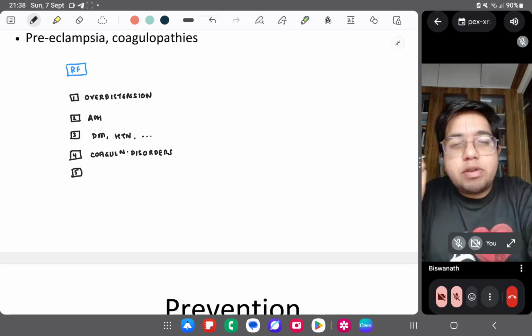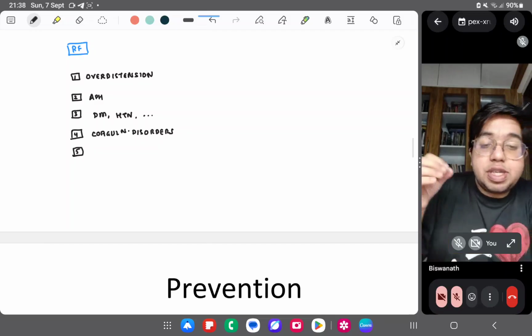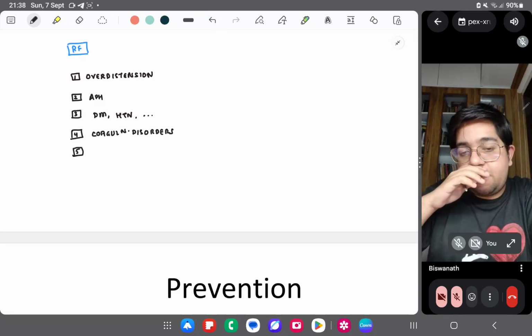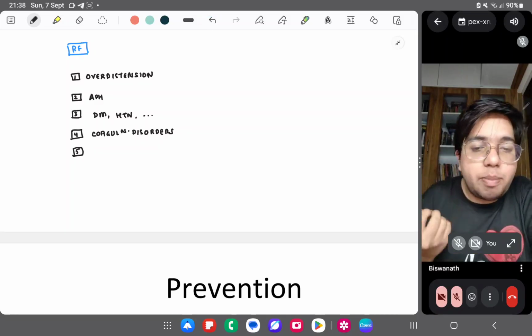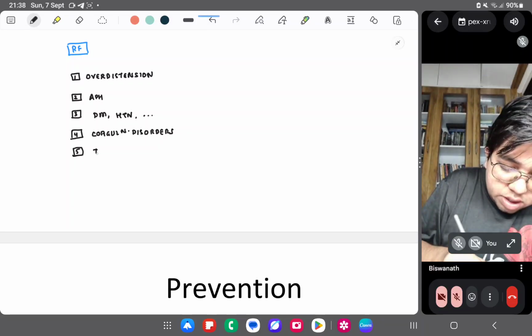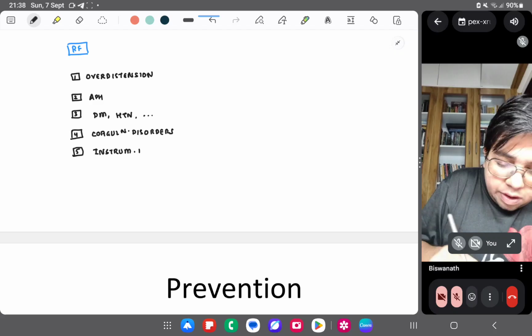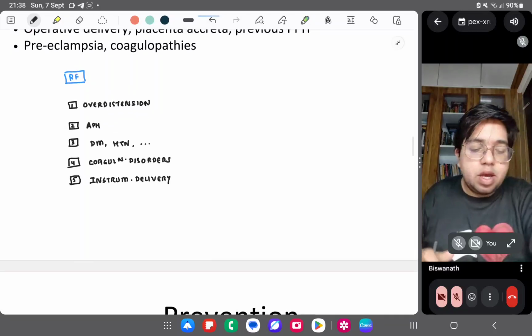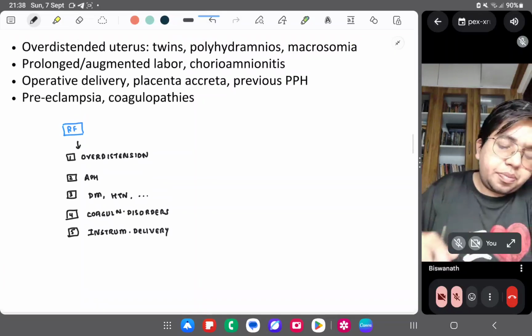Instrumental deliveries, whichever have chances of inflicting trauma. So instrumental delivery. Okay, all of these are risk factors.